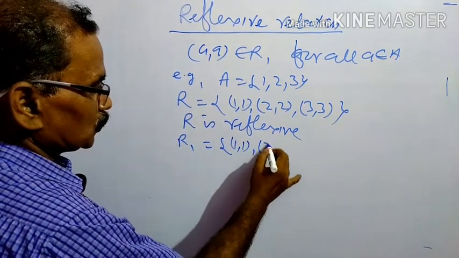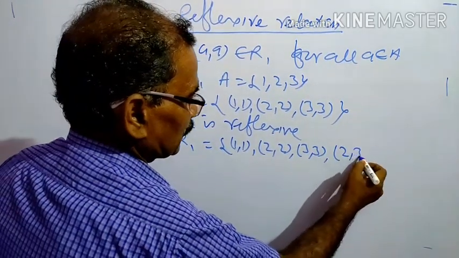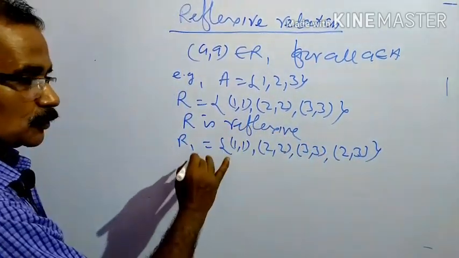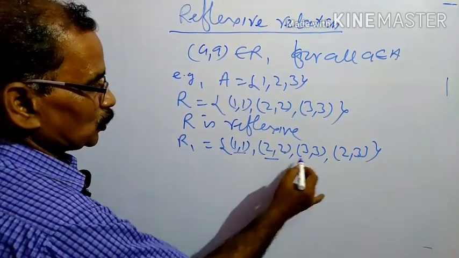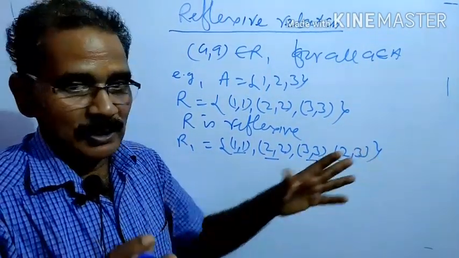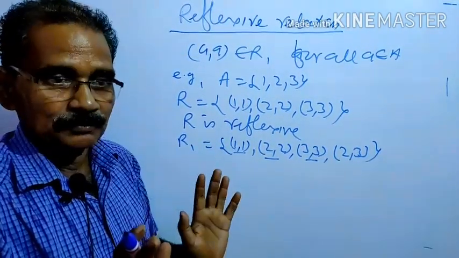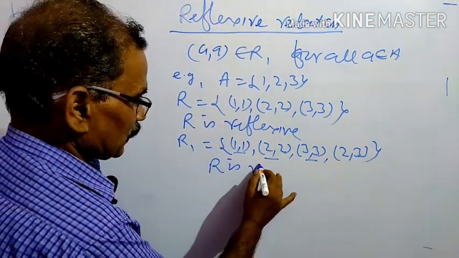But if we take relation R1 as (1, 1), (2, 2), (3, 3) and (2, 3), then it is also a reflexive relation, because (1, 1), (2, 2), (3, 3) are all present. We should not worry about the extra element in R1. So R1 is reflexive.